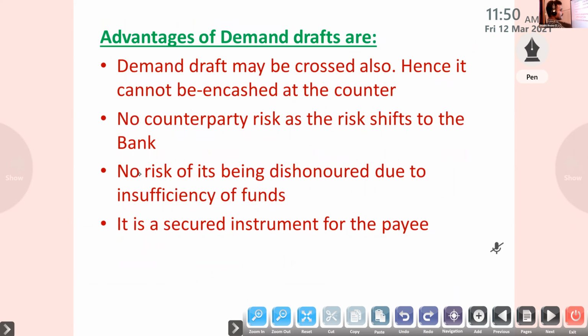Next one, advantages of demand draft. A demand draft may be crossed also, and it cannot be encashed at the counter. If you cross it, it will be given to that person only. There is no counterparty risk, as the risk is shifted to the bank. Then there is no risk of its being dishonored due to insufficiency of funds. It is a secured instrument for the payee. Here, any risk goes to the bank only, so there is no risk of dishonor. It is a secured instrument. Okay, that is about demand draft.